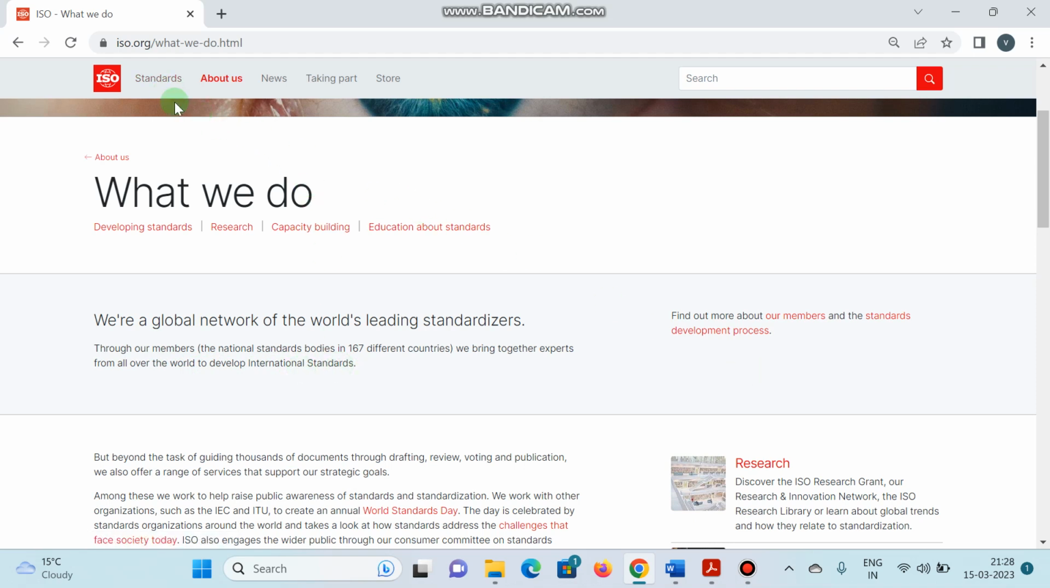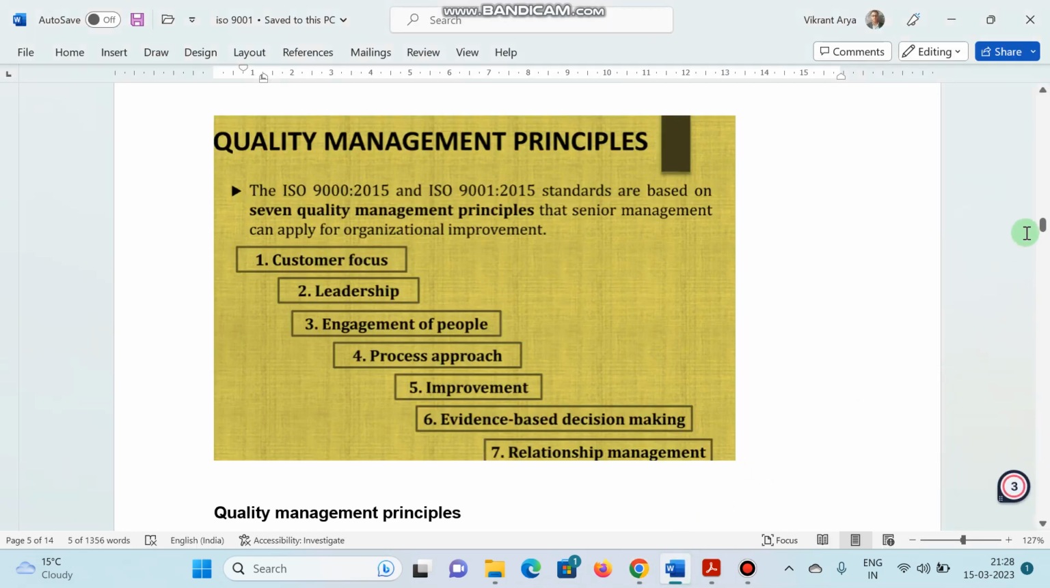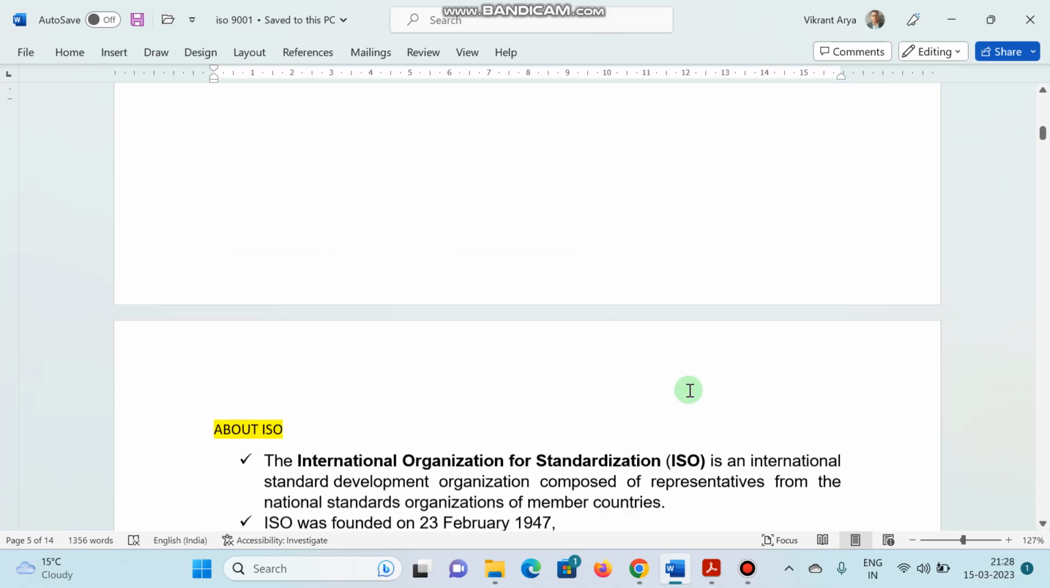And if we go to the about us section, as you can see, this is an international organization for standardization, and it is an independent, non-governmental international organization with its headquarters in Geneva, Switzerland. Over here it is written. Now let's start the topic of ISO. As you can see, this is the logo of ISO.